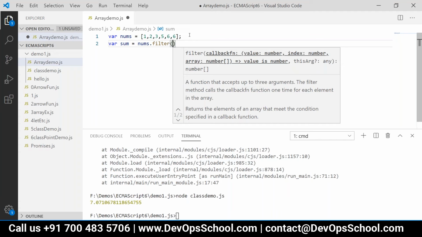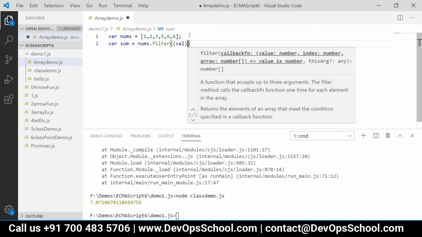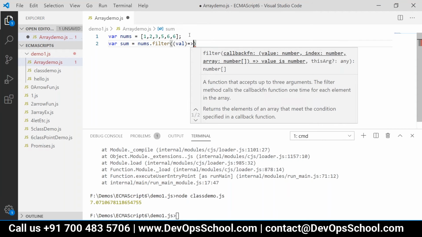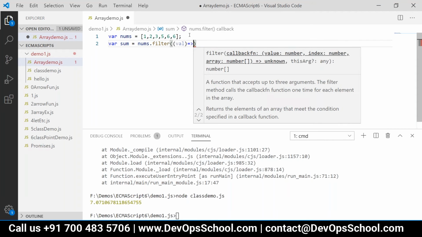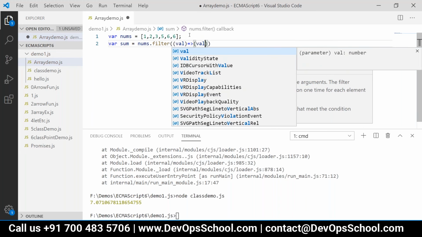We just want to take the even numbers, so we will make use of mod of 2.